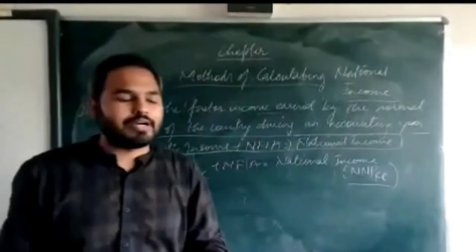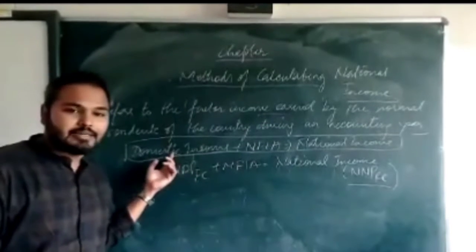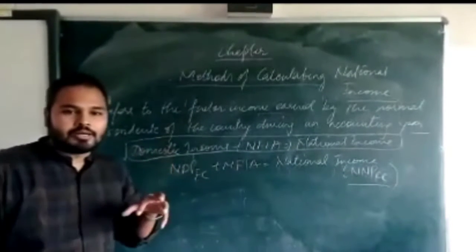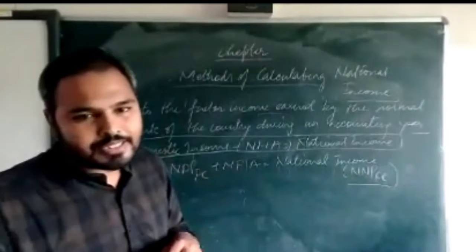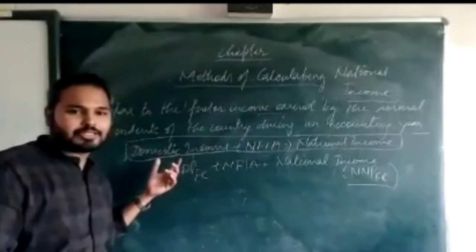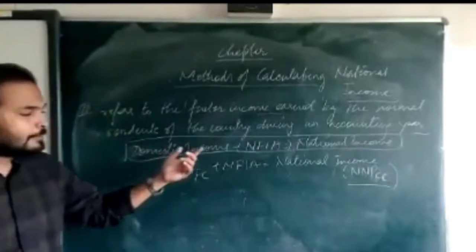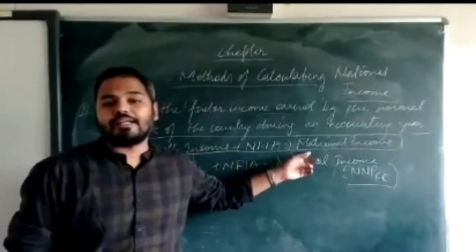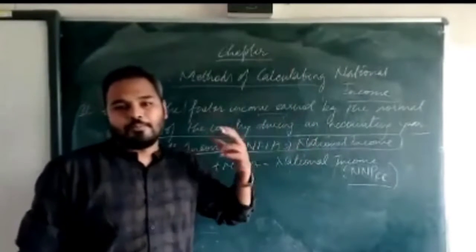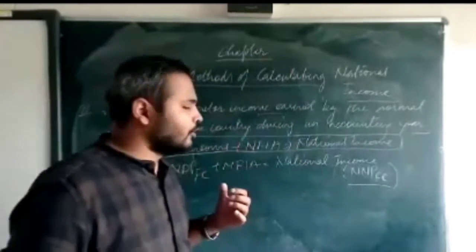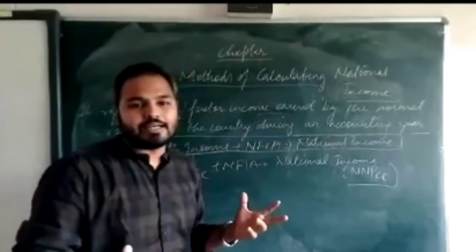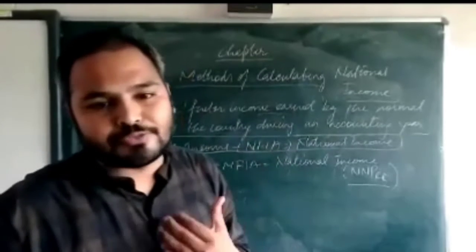And how are you going to find it? National income, domestic income. The income which is produced within the domestic territory of the country is known as domestic income. So domestic income plus NFI, net factor income from abroad. If some money we are earning from abroad, the net income means received minus paid.